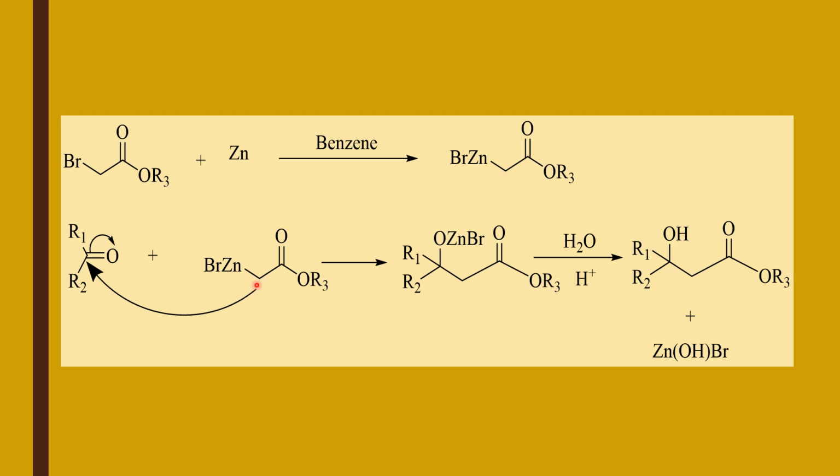In the second step, this anionic carbon or nucleophilic carbon will react with this electrophilic carbon of carbonyl and this intermediate is formed. After hydrolysis, this O will take H positive and it will be converted into hydroxy and Zn and Br will be removed. In this way, beta hydroxy esters are obtained.